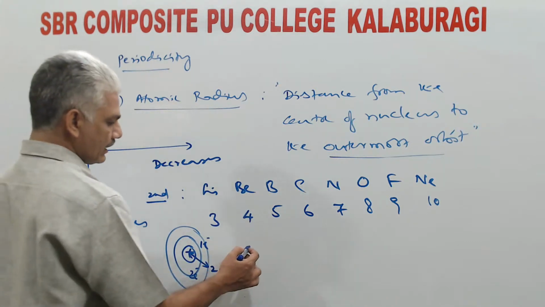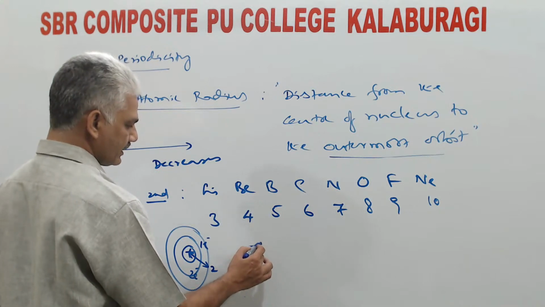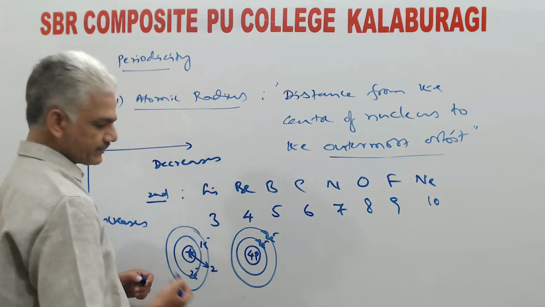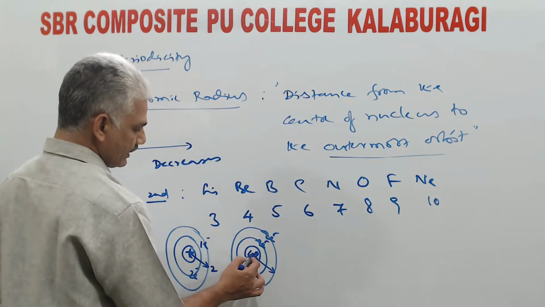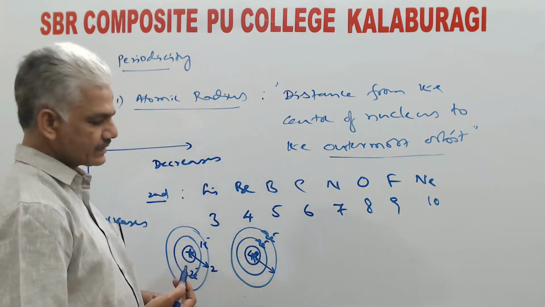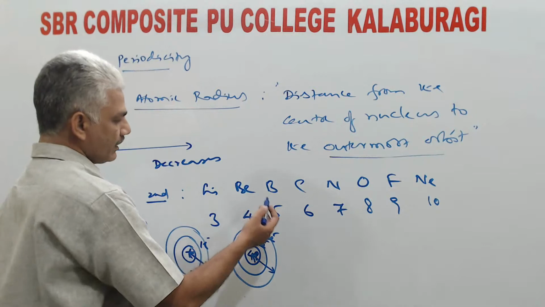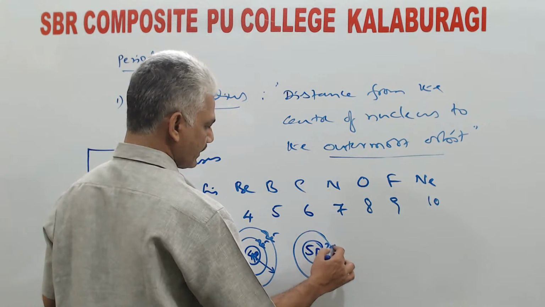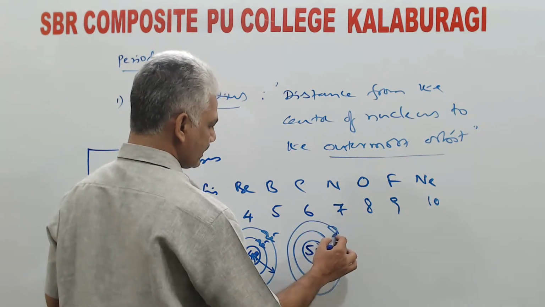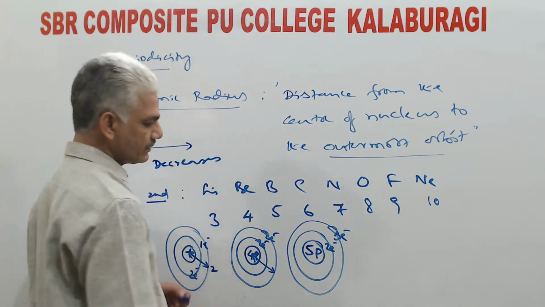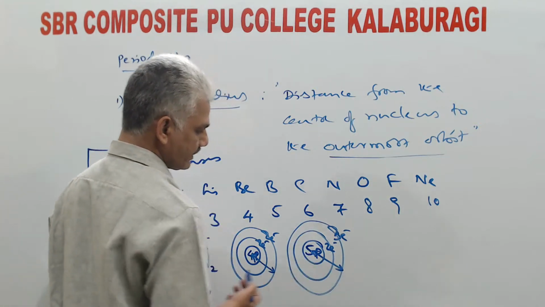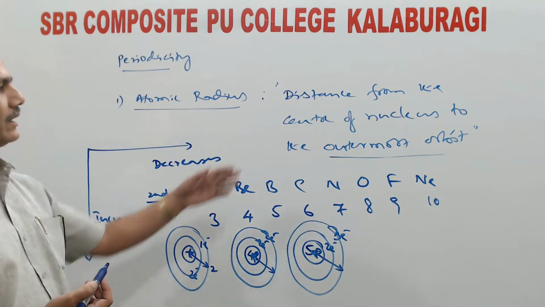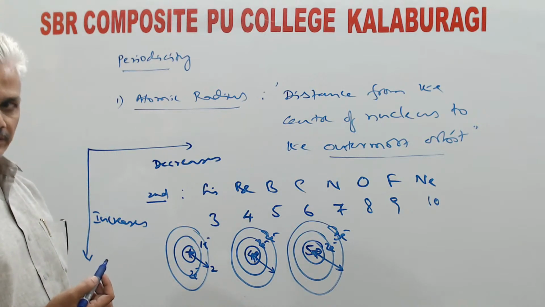For beryllium, it is 4 protons inside the nucleus, 2 electrons in the first orbit and 2 electrons in the second orbit. So here also atomic radius means distance from the center of nucleus to the second orbit. Boron, 5 protons, 5 electrons. Out of 5 electrons, 2 are present in the first orbit, 3 are present in the second orbit. So here also distance from the center of nucleus to the outermost orbit, that is to the second orbit, can be called as atomic radius.